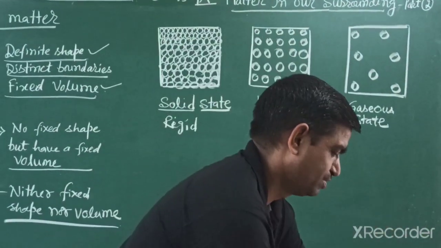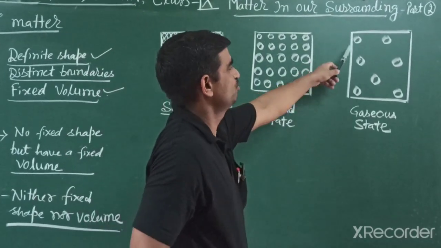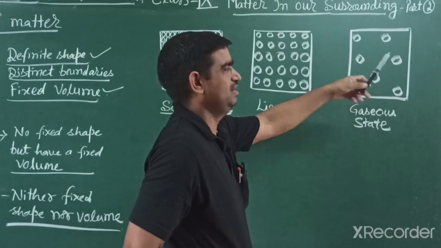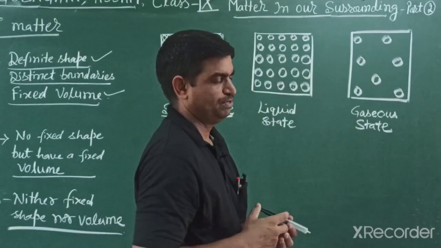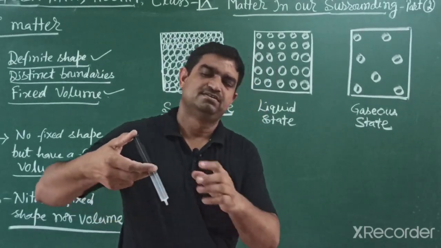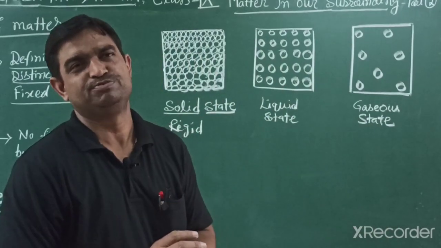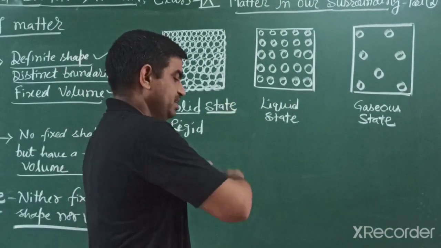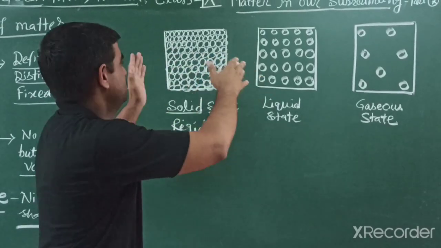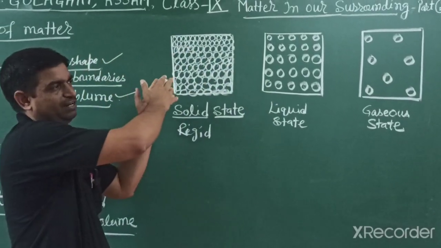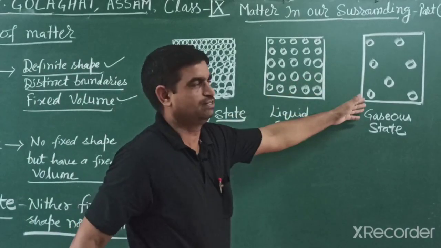Molecules have force of attraction. So gases are easily compressed. In gases, molecules have large space between particles, and these are compressible. The reason behind this is that the particles have large space and less force of attraction between them. Solids have very strong force of attraction, and the particles are near, with very little space between particles, so they are not compressed. They are rigid.